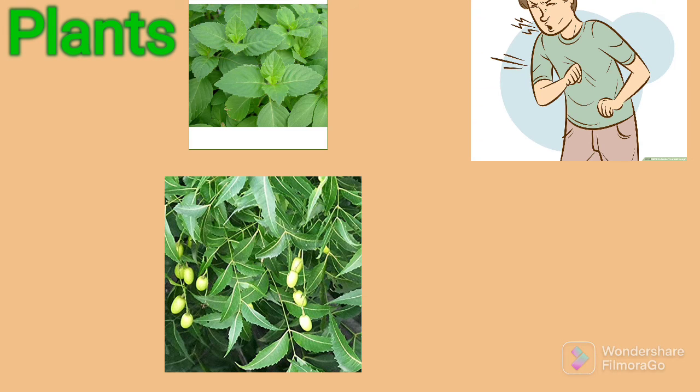The first source is plants. From plants, what is the source for the medicine or for the drugs? My dear brothers and sisters, many plants contain biologically active substances, and these are the oldest source of drugs. For example, tulsi is used for the treatment of cough. Neem is used as an antimicrobial agent. Now this is about the plants.